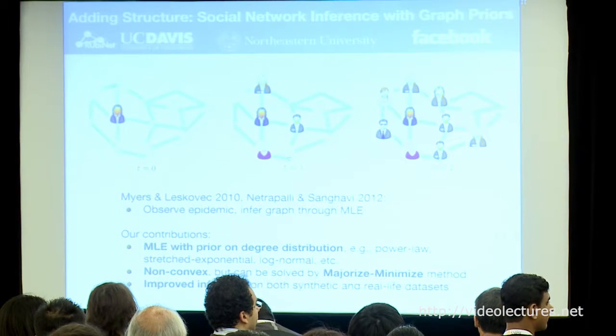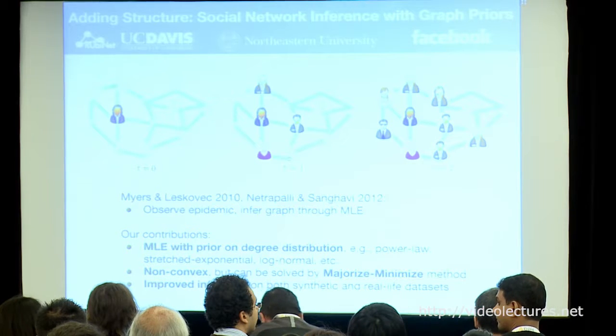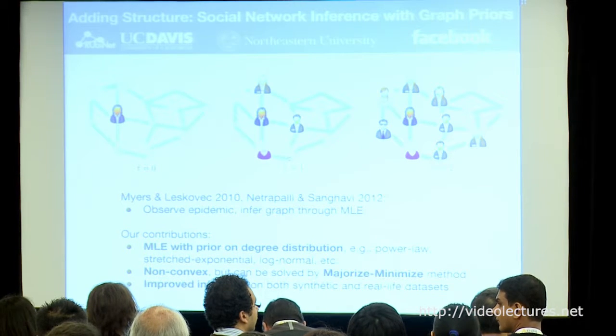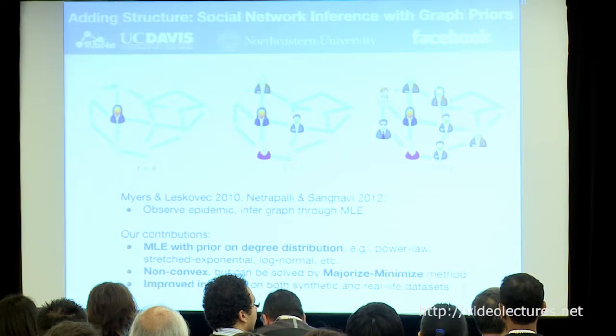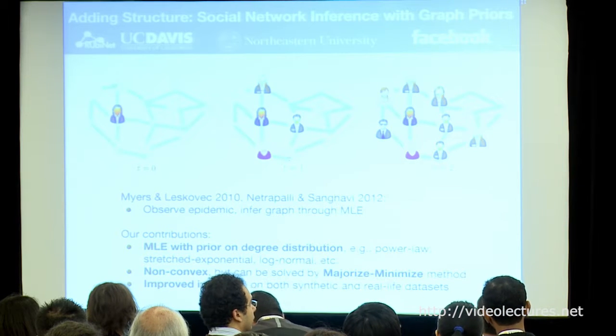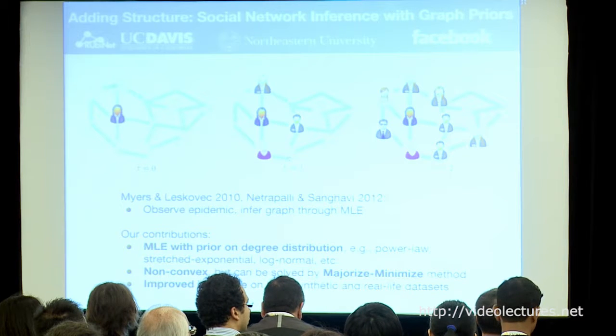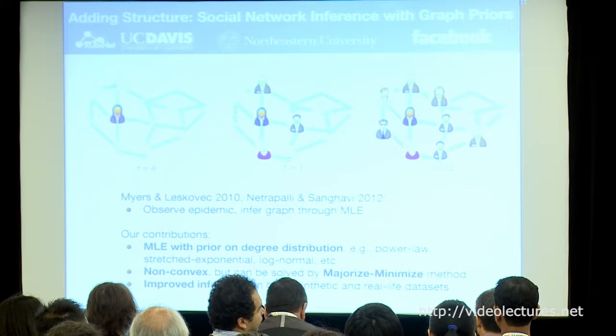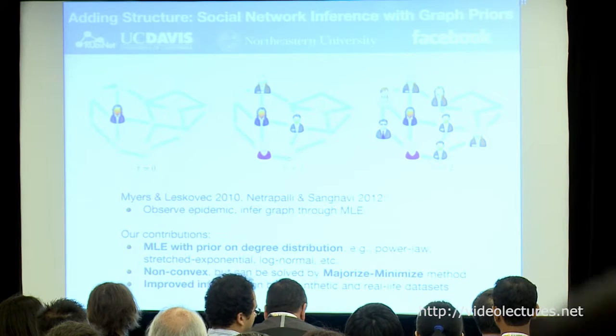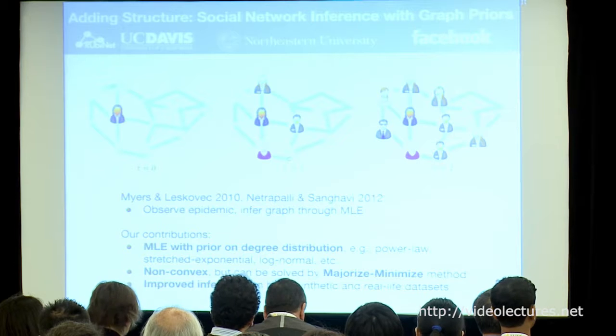All right, so what we did here, the way that we extended this is that we looked at what happens if you incorporate priors on the distribution of the graph that you're learning. So if you believe that the graph that you're learning is actually a power law graph or has a stretched exponential distribution and so forth, how should you incorporate this in your optimization? It turns out that if you do this, you do not get a convex optimization problem.